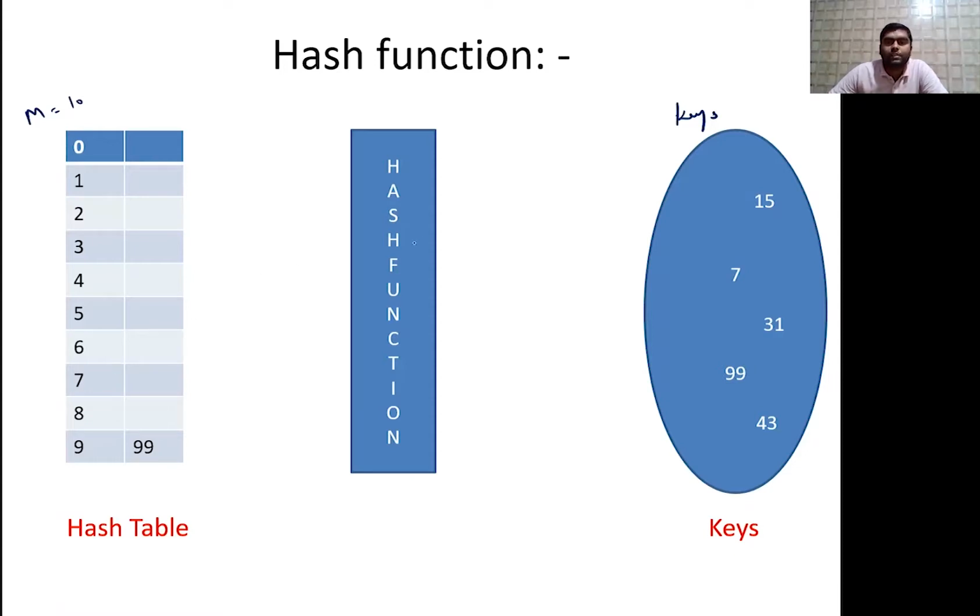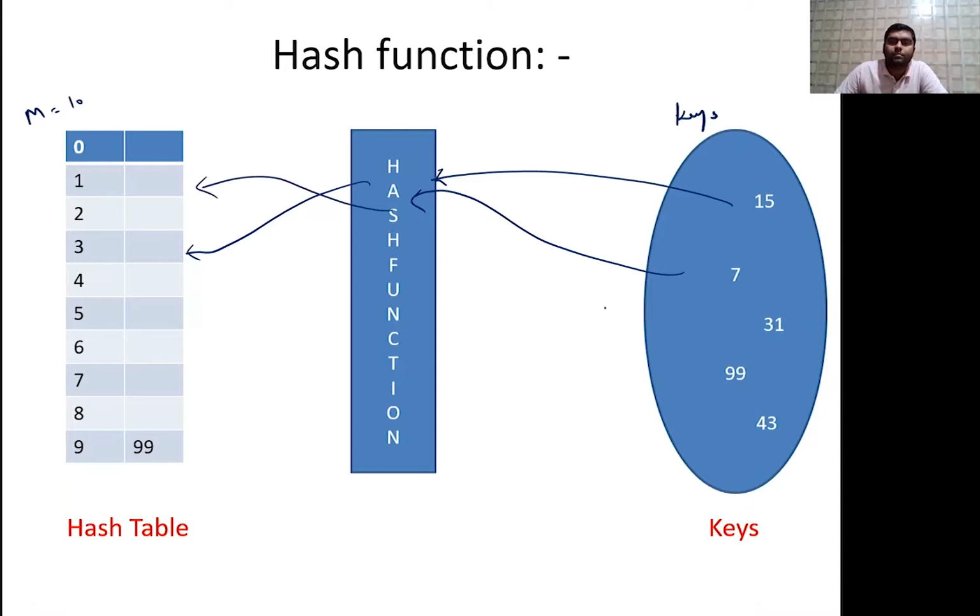There is some hash function which will do some algorithmic manipulation and map. So this key will pass to the hash function and the hash function will allot it somewhere. Like this, it is passed to the hash function and allotted somewhere. This is again passed and mapped somewhere.